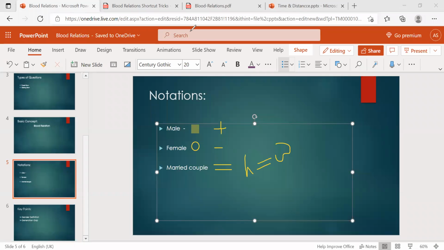Another one, the same generation. Same generation is nothing but brothers and sisters. How are we going to represent this? Just a single line, you can draw like this. These are blood relations of brothers and sisters.